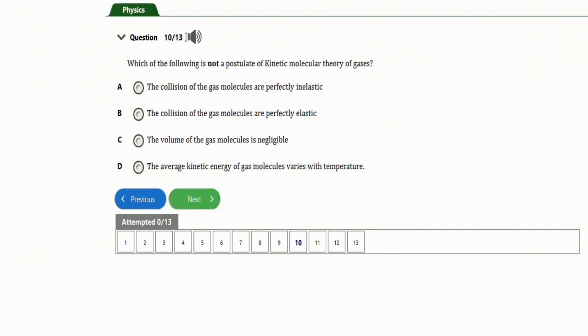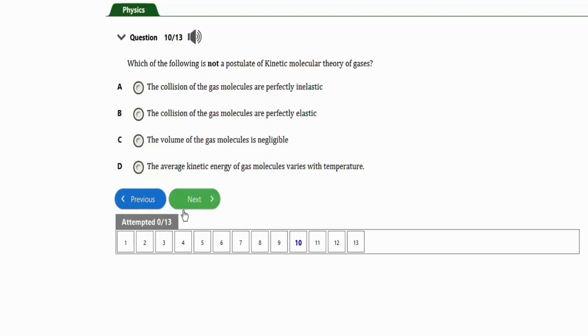This one says, which of the following is not a postulate of kinetic molecular theory of gases? We have the collision of the gas molecules are perfectly elastic. The volume of the gas molecules is negligible. The average kinetic energy of the gas molecules varies with temperature. So the correct option is option A. The collision of the gas molecules are perfectly inelastic. This is not a postulate.